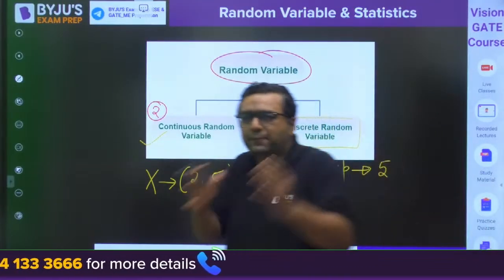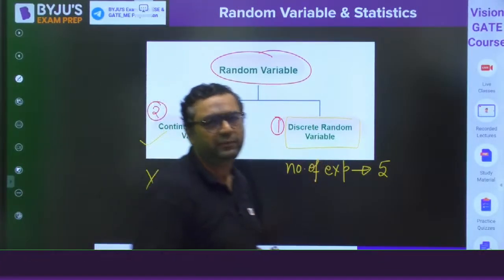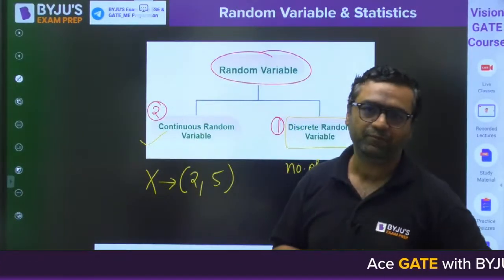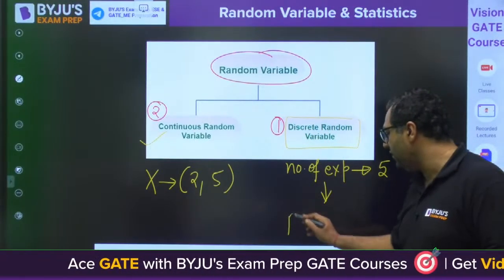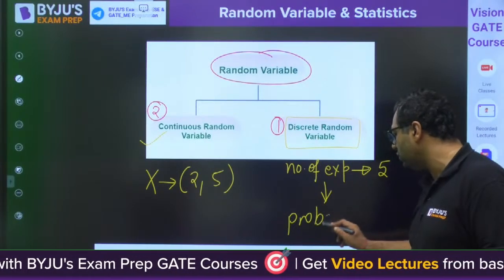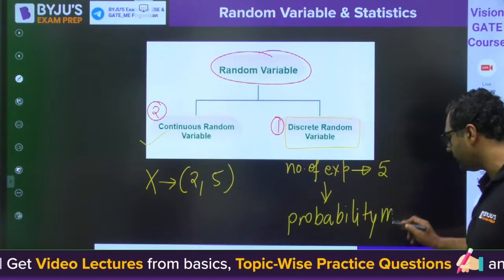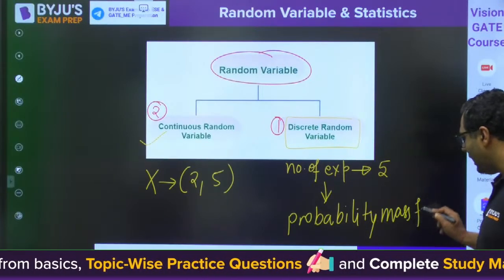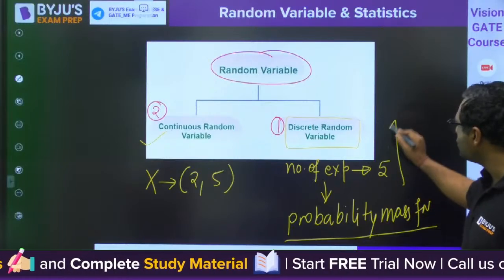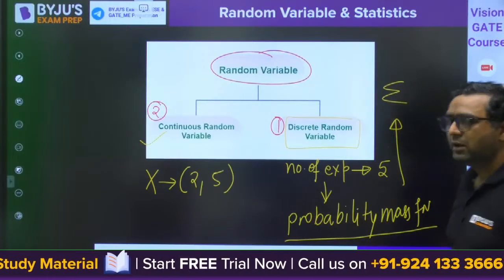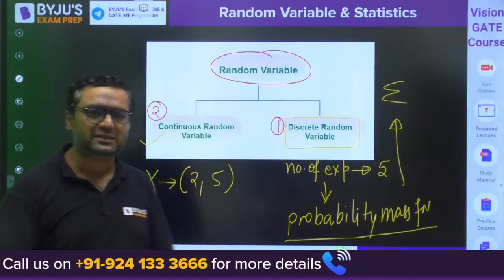Both types of variables we are going to use; sometimes we will be using discrete, sometimes continuous. For a discrete random variable, we are generally defining the probability mass function. When we define the probability mass function, we use the summation, because we have discrete values.